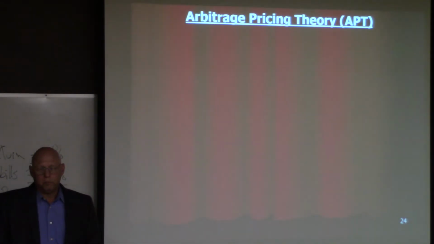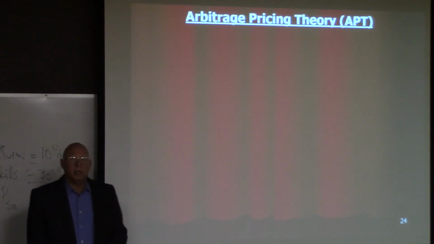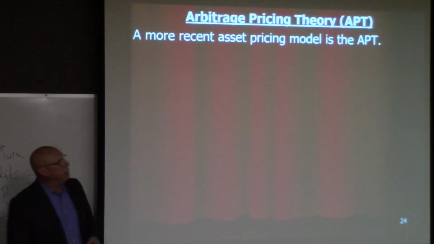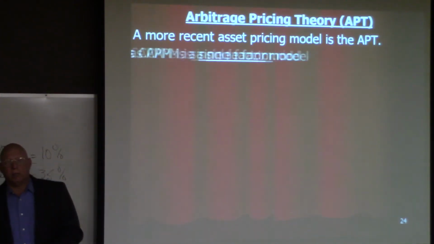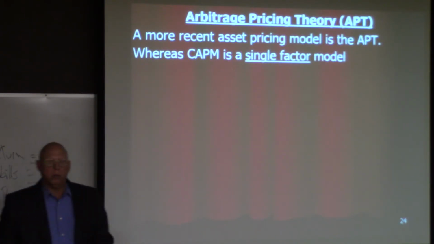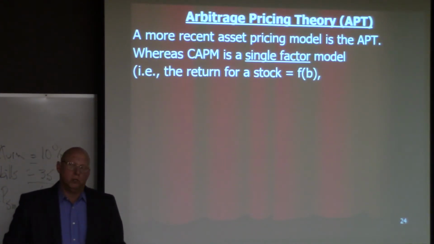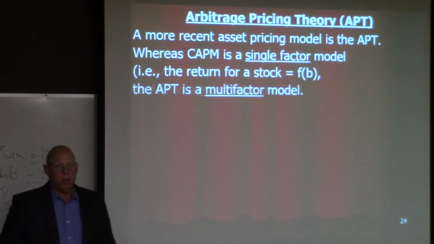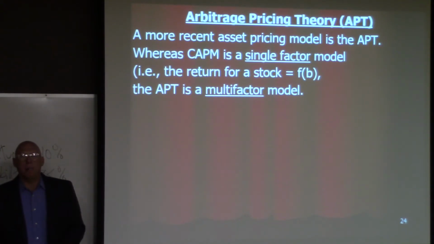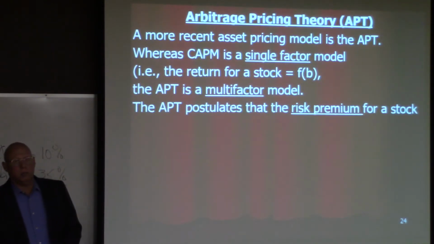Okay? All right, that brings us to another theory about how assets get priced and valued called the arbitrage pricing theory. Okay? And it was developed after the capital asset pricing model. So the CAPM is what we call a single factor model. It only looks at one thing. It says the return for a stock is a function of beta. Beta, okay? The arbitrage pricing theory is a multi-factor model. It looks at a number of variables that might contribute to the movement of a stock price, okay?